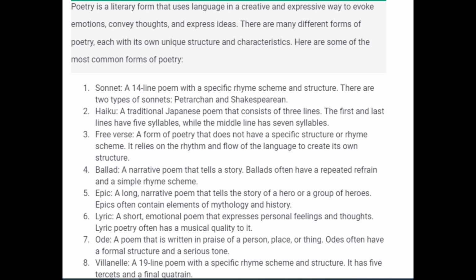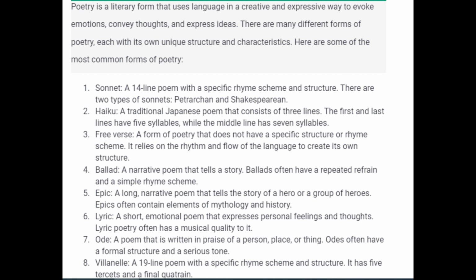Sonnet, a 14-line poem with a specific rhyme scheme and structure. There are two types of sonnets, Petrarchan and Shakespearean. Haiku, a traditional Japanese poem that consists of 3 lines. The first and last lines have 5 syllables, while the middle line has 7 syllables.